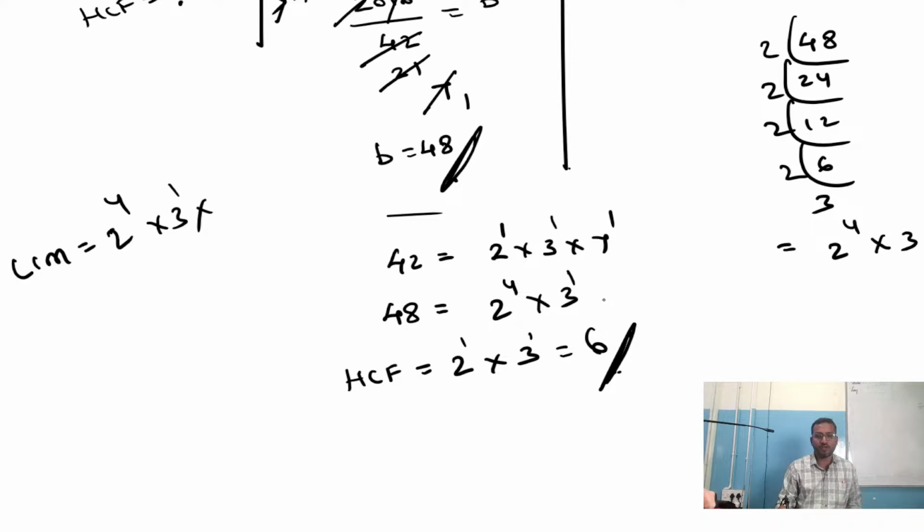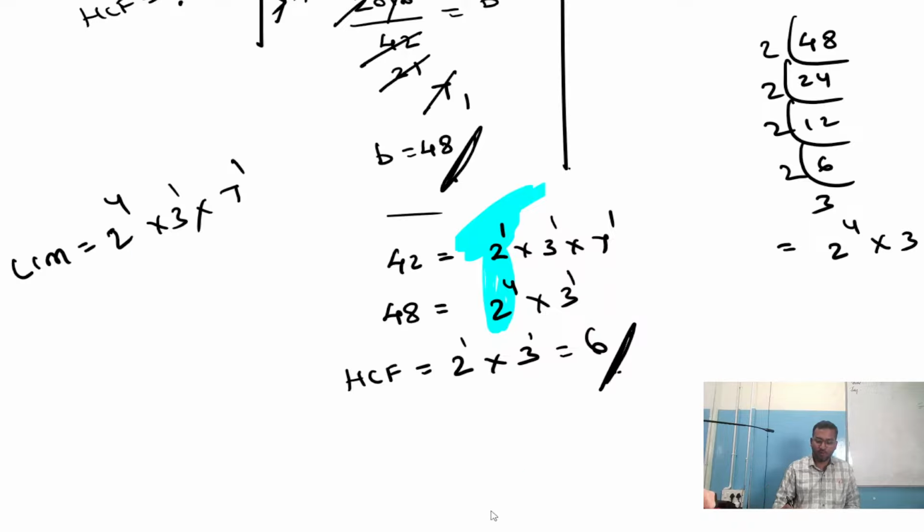Here 7 power 1 is there, here no. But still we have to take 7 power 1, because 7 power 1 itself is the highest. But for HCF, the numbers should be there on both sides, and the least power we should take. For LCM, whether the numbers are there on both sides or not, no worries, the highest power we should take.